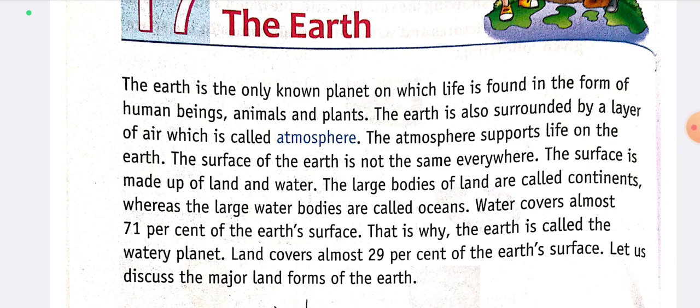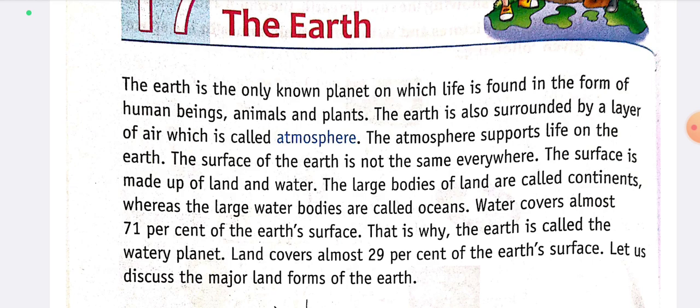Water covers almost 71% of the earth's surface. That is why the earth is called the watery planet. Land covers almost 29% of the earth's surface.